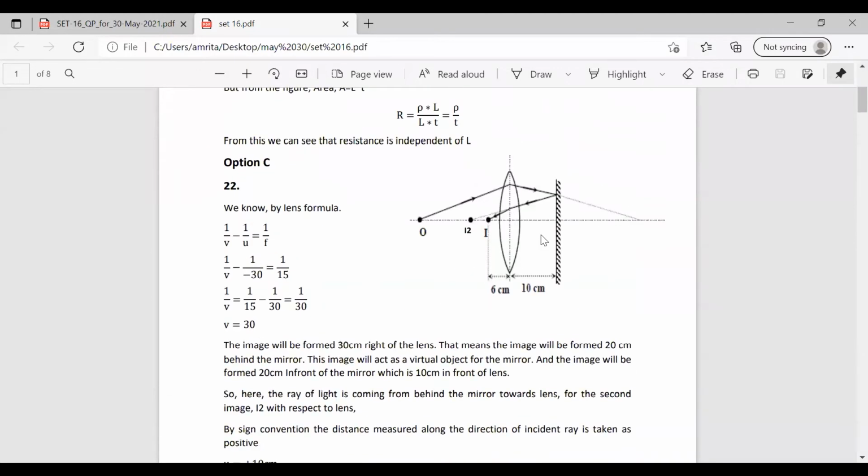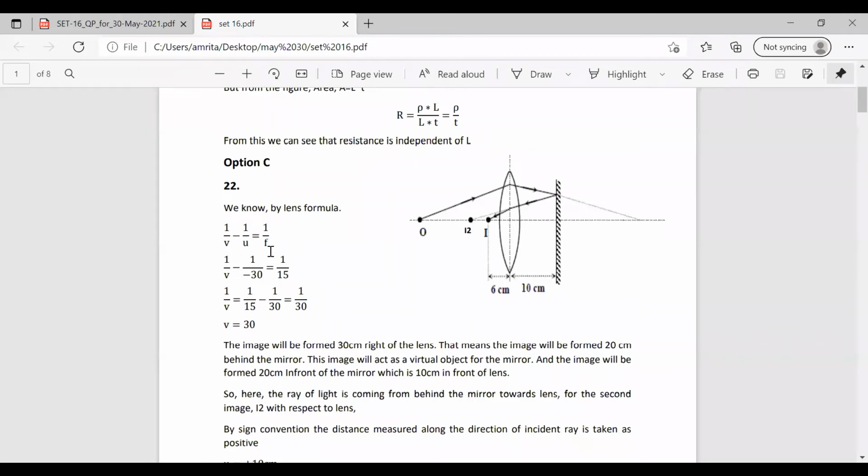Okay, just have a look at this. We are having a lens and a plane mirror here. At a distance of 30 centimeter, we are placing the object here. So this object gets refracted through the lens and the image moves back at a distance of 30 centimeter. From the plane mirror, it will be 20 centimeter, and the distance between the lens and the plane mirror is given as 10 centimeter. So first case, we are applying the lens formula.